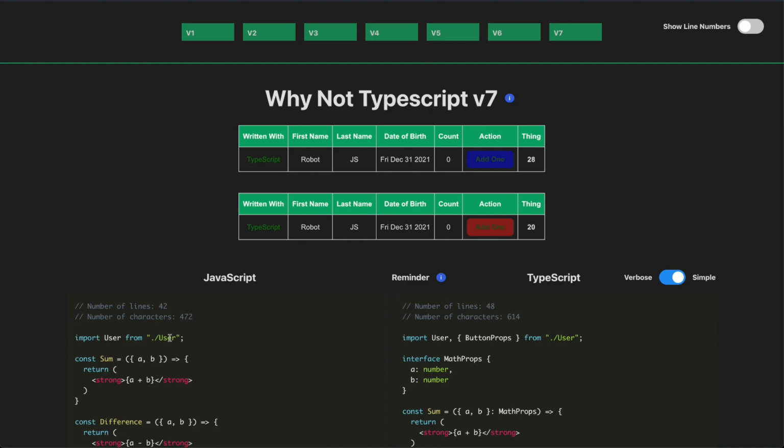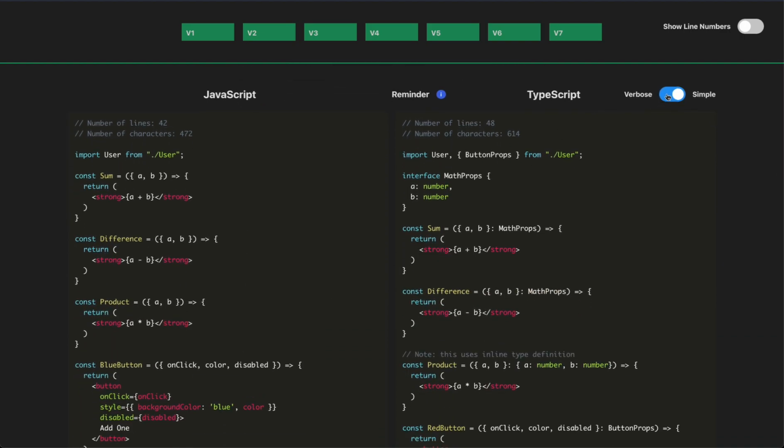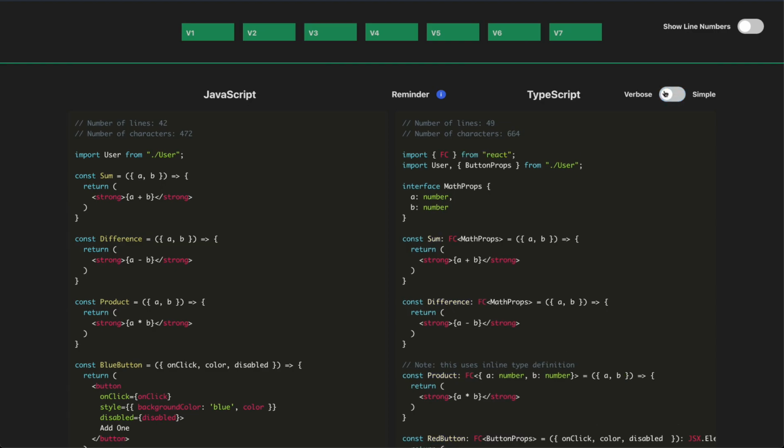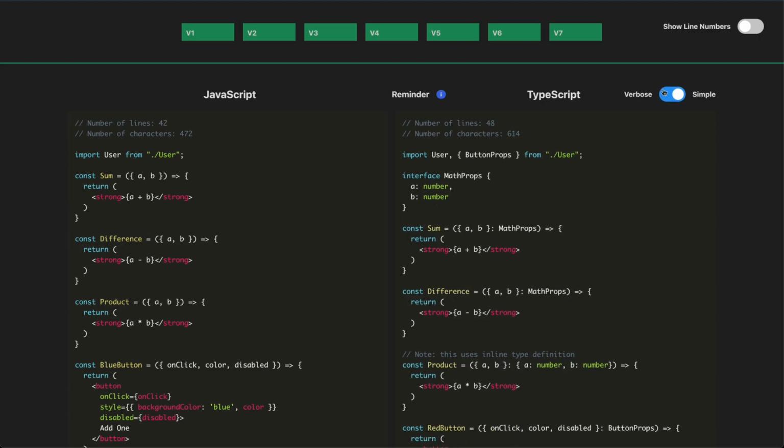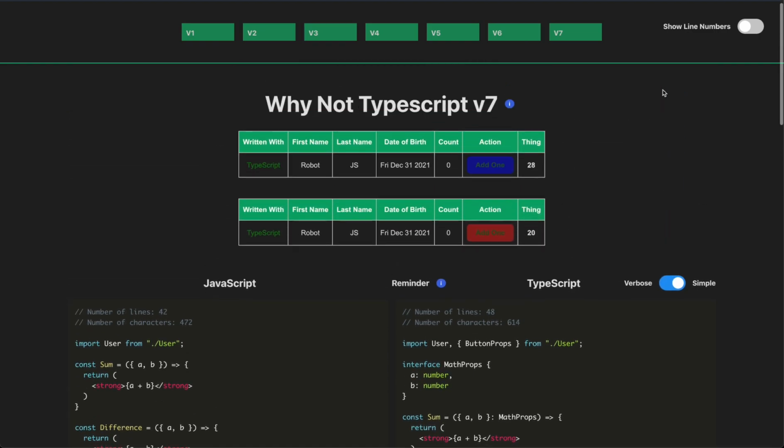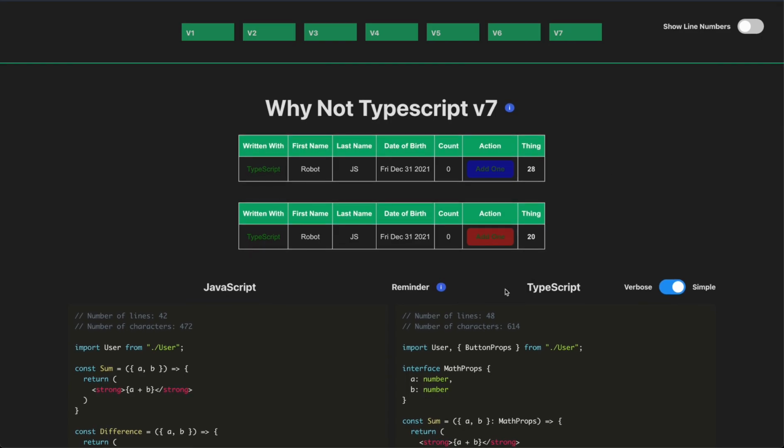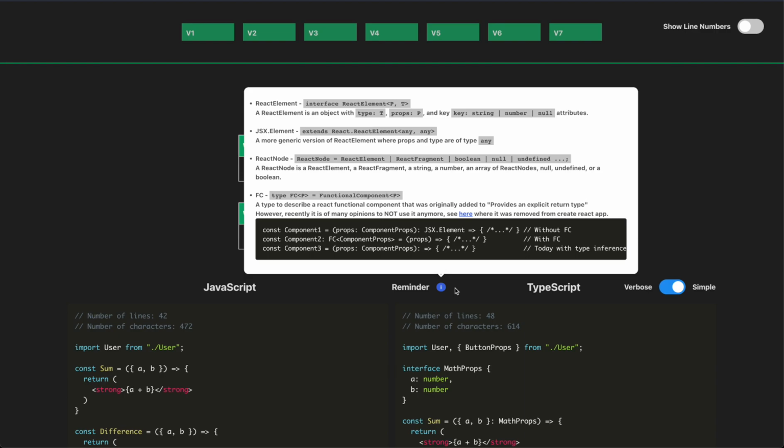But again, the purpose of this video was to show you guys how in React you write something in JavaScript versus writing it in TypeScript, and how you might see different versions of that TypeScript in the wild. And again, this is just 2 different versions. I have only shown some of the different ways to type things in React. You will potentially see other ways, and you need to make sure that you're familiar with old syntax versus new syntax, and you've become familiar with things like React Element, JSX Element, React Node, the functional component, amongst other things as well.